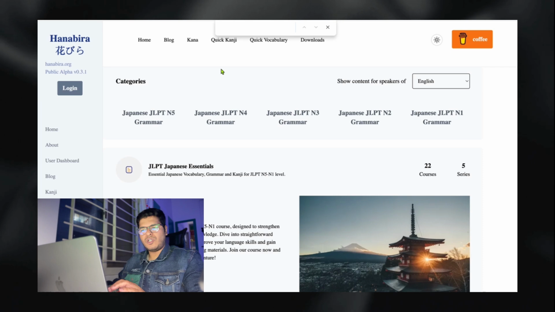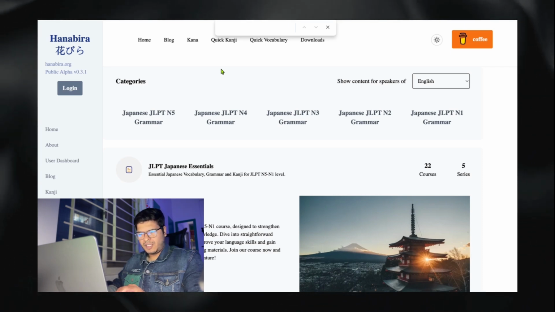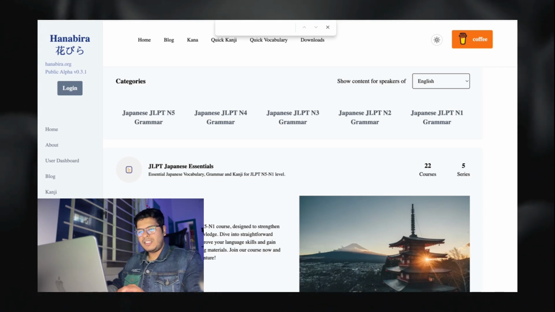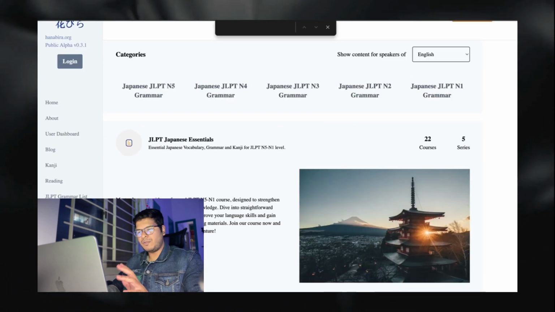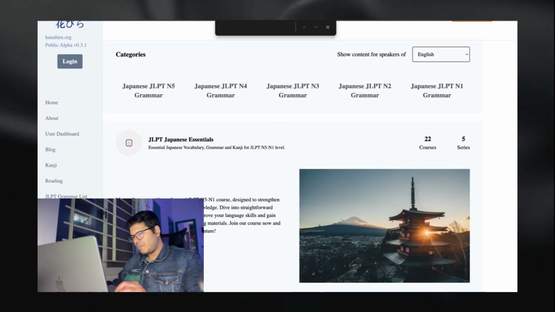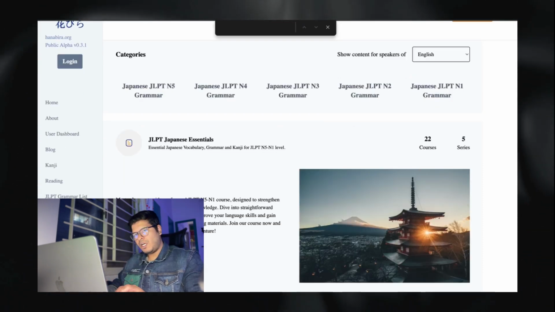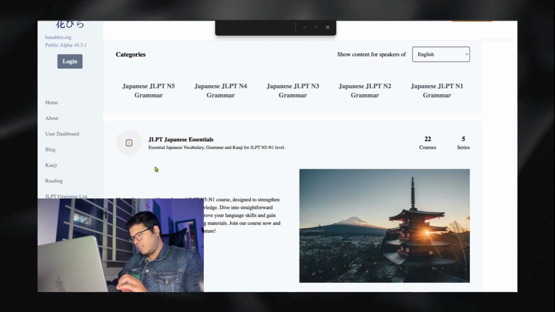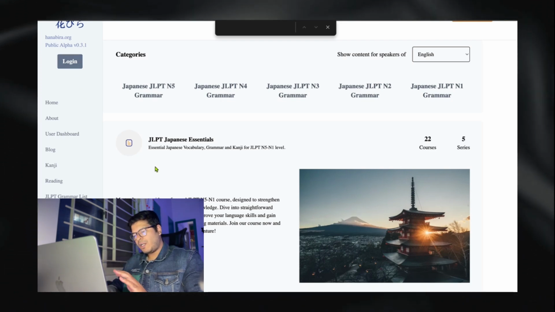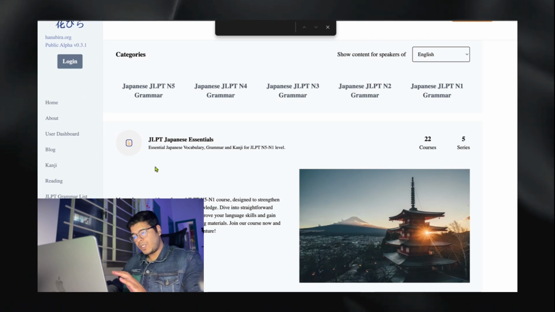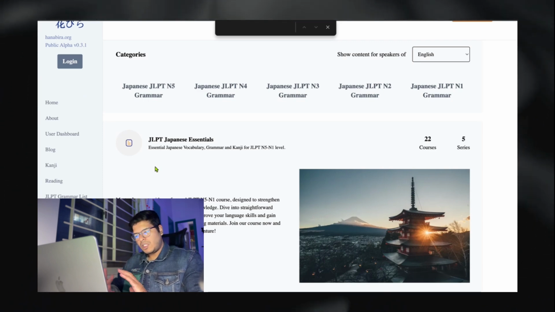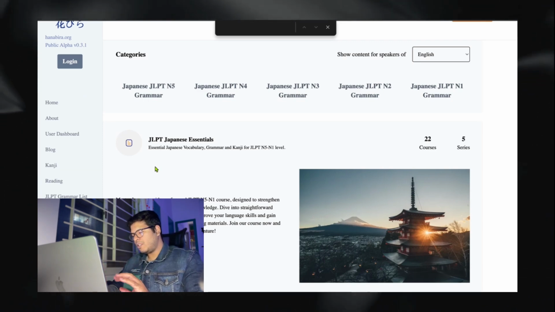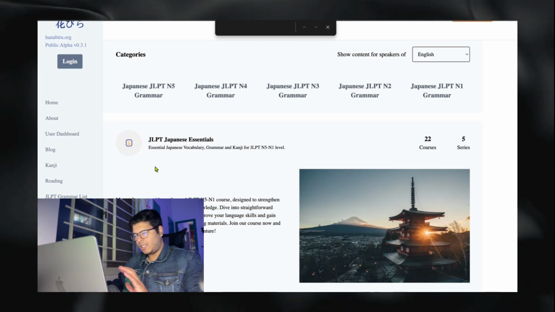Instead of "join our course now," for example, you can see this section, right? You can easily put a button here. There should be some CTA right here, apart from this login button. I'm not sure if you're doing a free trial or how this is working, but if you are doing a free trial, "Start your free trial, unlock your Japanese learning potential today." This could be a good CTA.